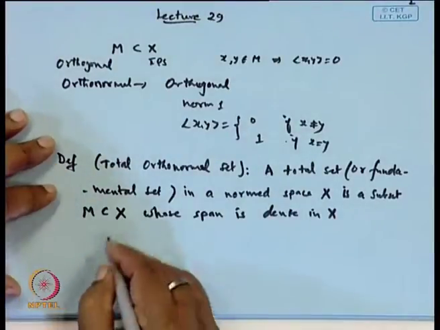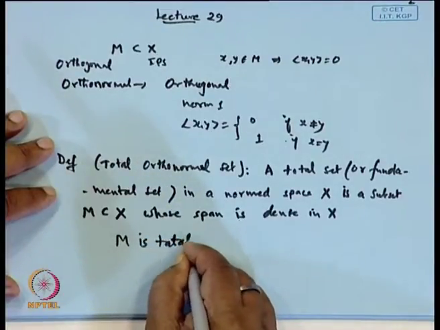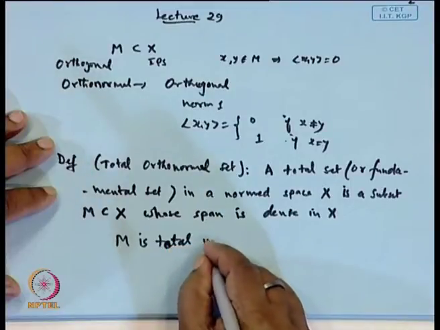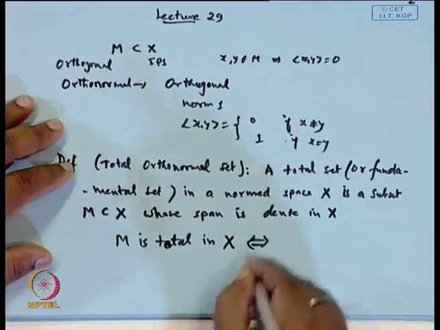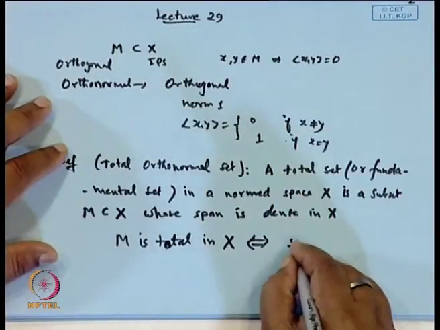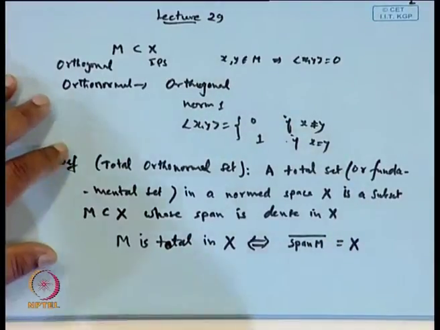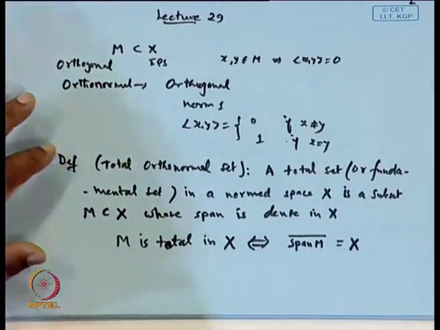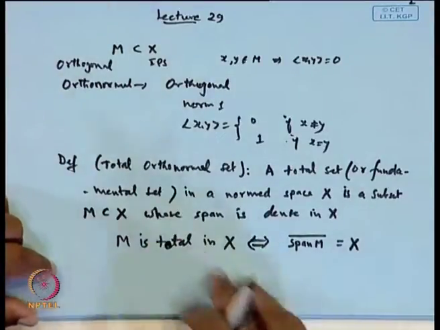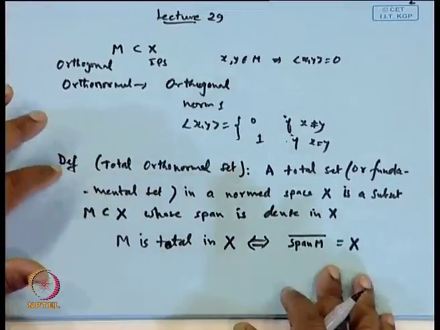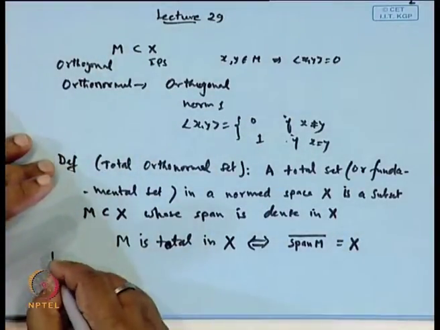So, we say M is total in X if and only if the closure of the span of M is X. So, that is what they define. Okay. So, M is total, and this is obvious from the definition, both the if and only if parts hold. Good.